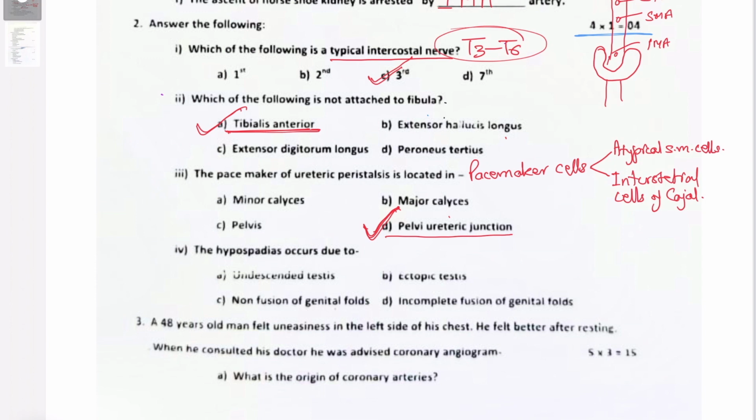So that all depends on the development of the urethra. If you study, the urethra is actually formed by the two genital folds which fuse in a zipper-like fashion from proximal to distal. So if this fusion remains incomplete, the terminal meatus might end up opening on the undersurface of the shaft of the penis or somewhere in between, and that's called hypospadiasis.